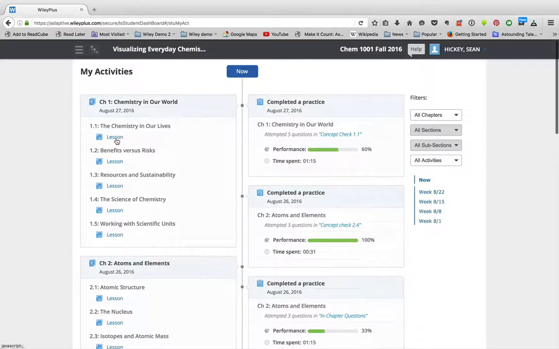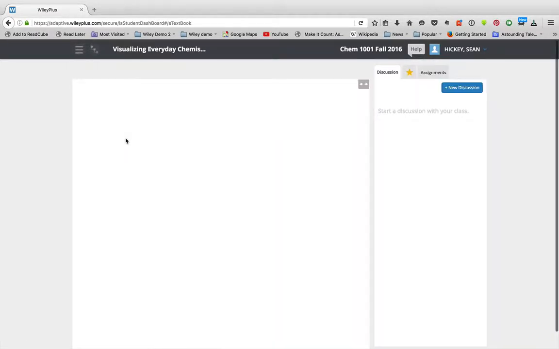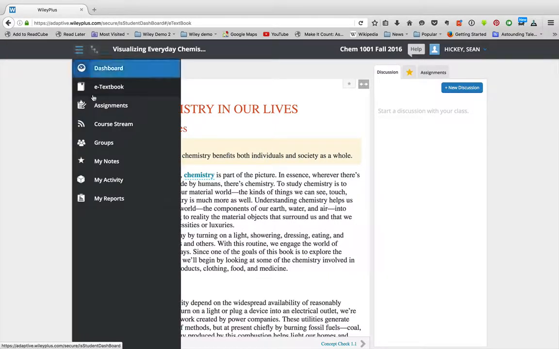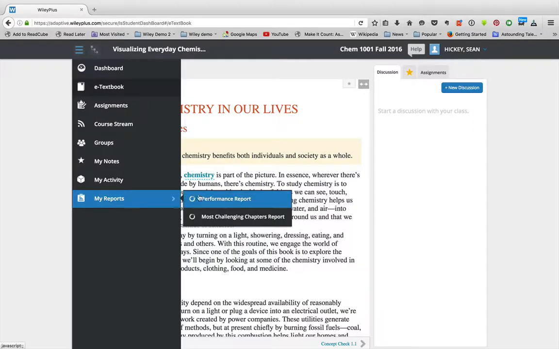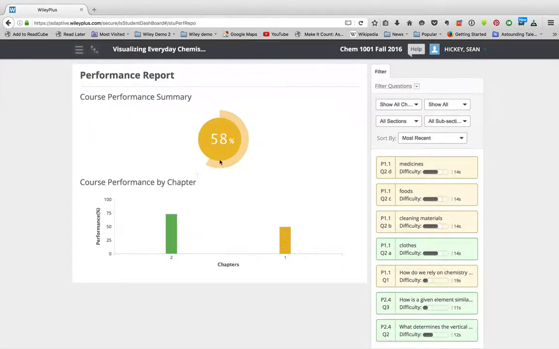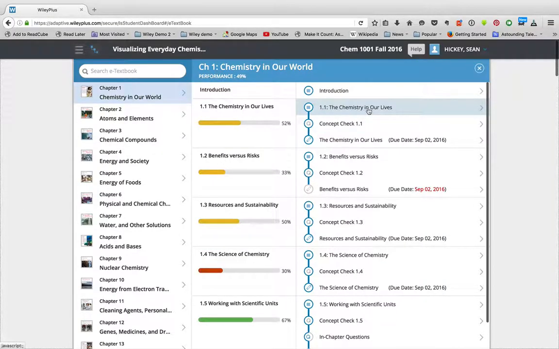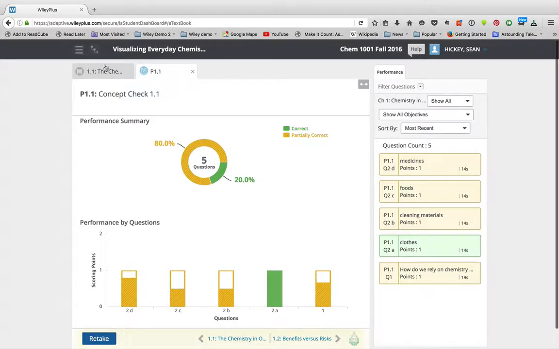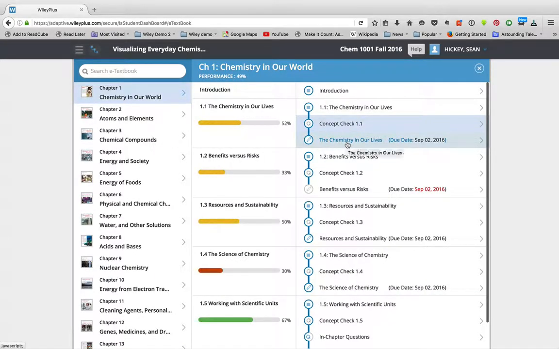From here, in any of these screens, like the assignment screen, the activity screen, we can go ahead and click on that, and it'll take us right to that particular activity. So you can see that anywhere. My reports, if you go to the performance report, this basically gives you a recap of all the questions you've answered. So after each section in the textbook, so if you remember, you have the chemistry in our lives, section 1, then you have those concept check questions that you can answer, and it just continues on like that. So you read a section, you have your concept check.